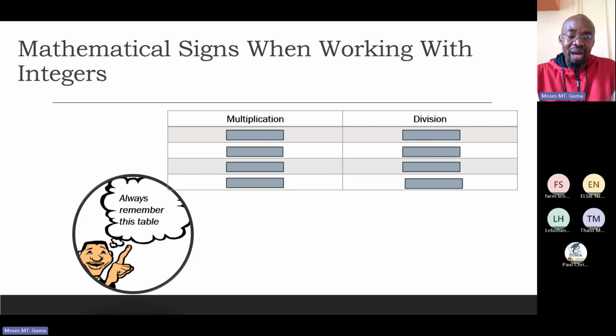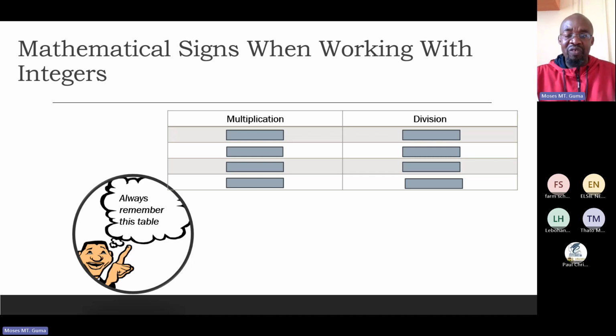A negative number multiplied by a negative number will also give us a positive number. A negative multiplied by a positive will give us a negative number. A positive number multiplied by a negative number will give a negative product. Please always remember that when you are multiplying integers.